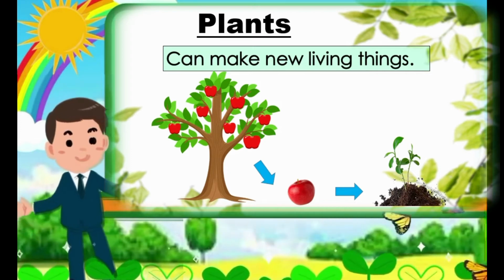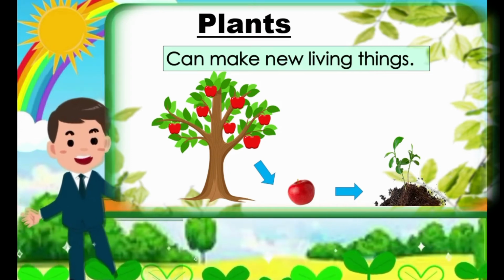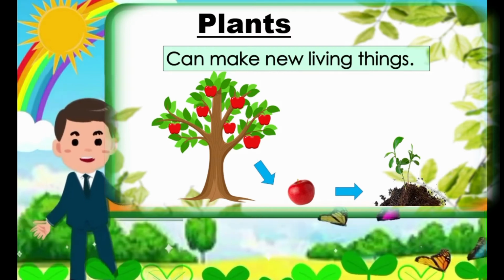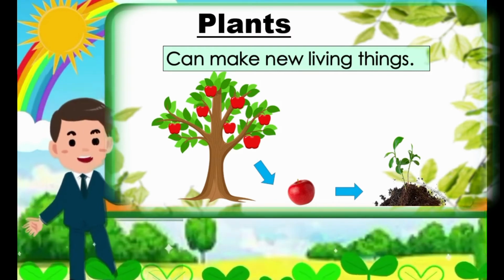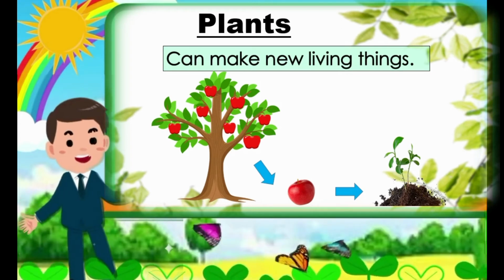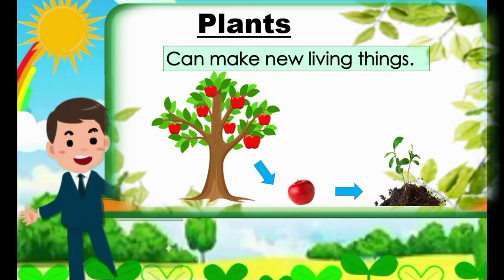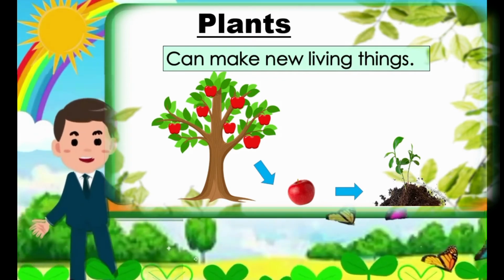The air that plants need is carbon dioxide, which comes from humans and animals. The air that we produce from our mouth is what we call carbon dioxide. Plants need carbon dioxide in order to make their own food.